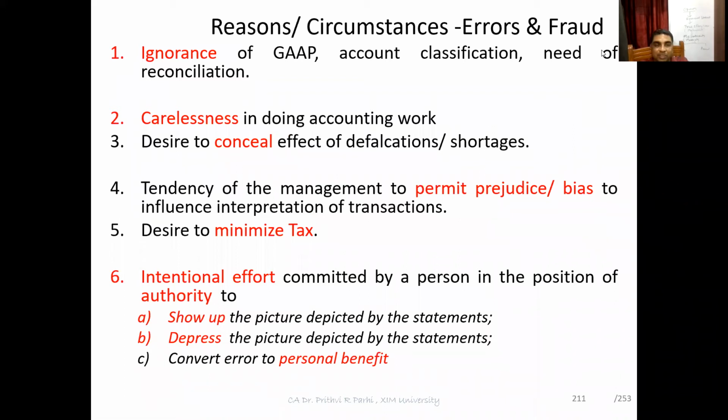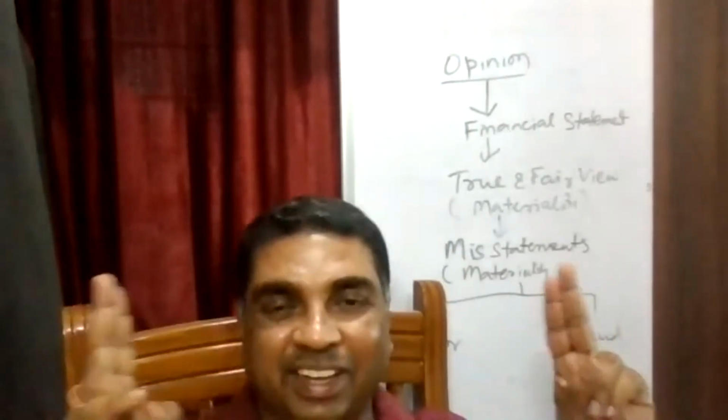So friends, as I told you, there may be misstatements in the financial statement, and there are various reasons and circumstances for these errors or fraud. Misstatements may arise due to only two reasons, either error or fraud.